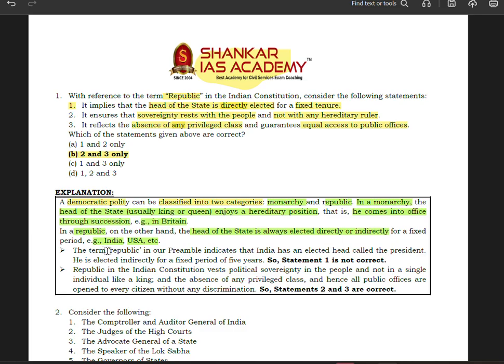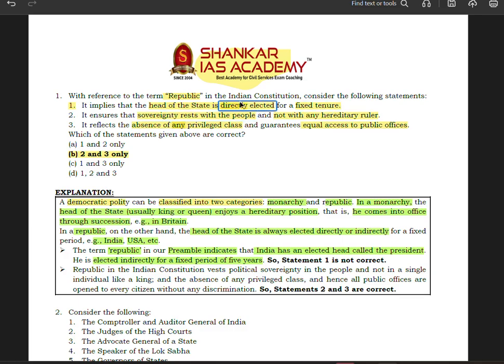Now the term republic in our preamble indicates that India has an elected head, called the president. He is elected indirectly for a fixed period of 5 years. So statement one is not correct. I have told you, in India we have a president as the head of the state, who is indirectly elected. But here you see in statement number first that they are saying that republic means that the head of the state is directly elected for a fixed term.